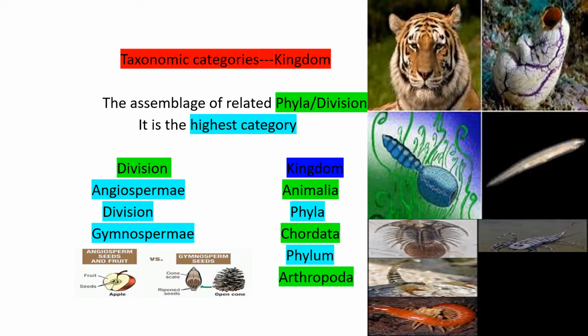So now here comes the big kingdom, superior to all. Taxonomic category kingdom is the assemblage of related phyla or divisions. It is the highest category. Division Angiospermae, division Gymnospermae; kingdom Animalia, phylum Chordata, phylum Arthropoda.